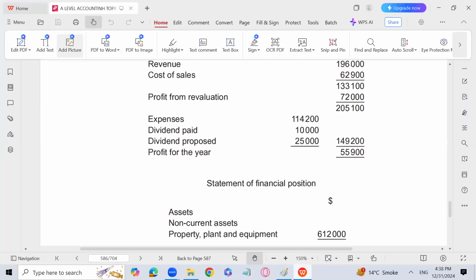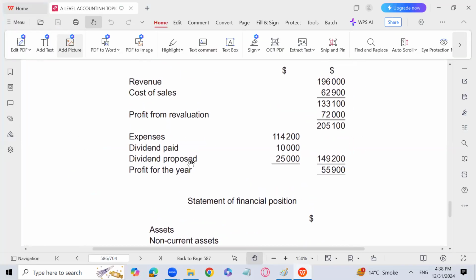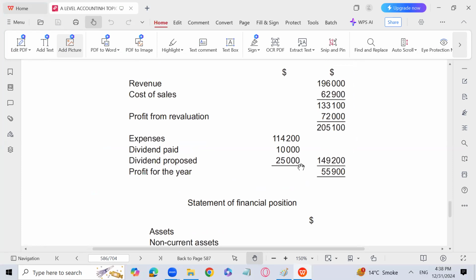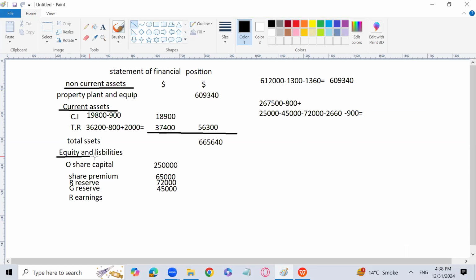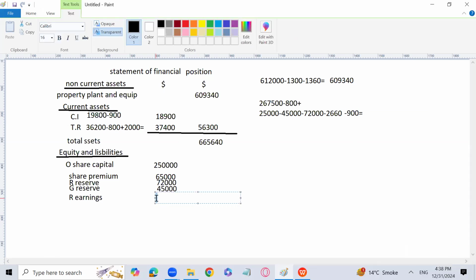Now let me explain you further. See, dividend proposed has been subtracted. That's why we have added it in the retained earnings, because it will not come. Profit from revaluation is added, so it needs to be subtracted from here. That is why I have subtracted 72,000 from retained earnings, and I have written it in the revaluation reserve now at the correct place. So that's why it has two effects: subtracted from the retained earnings and also written in the equity section under the heading of revaluation reserve. So the answer for the retained earnings is 171,400.